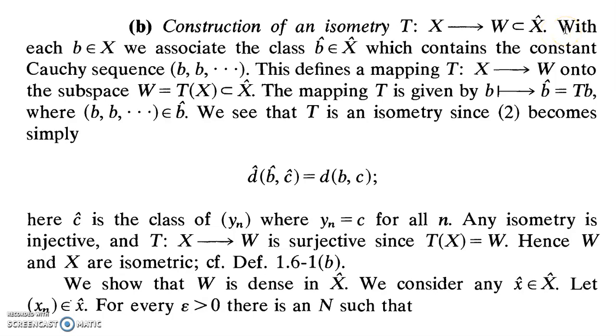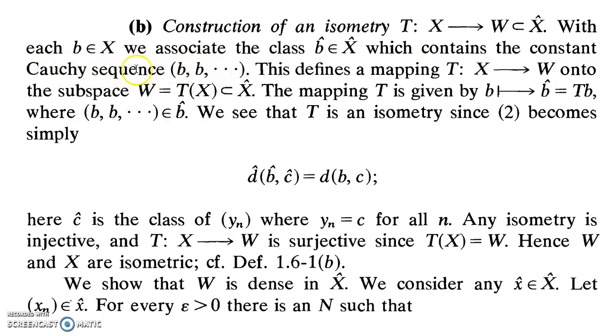So in the first sense, we have to define the space W and define an isometry from X to W. So for each b element of X, we can define a sequence b, b, b, b, b, etc., which is always convergent because it's a constant sequence. Since it is convergent, it can be termed a Cauchy sequence.